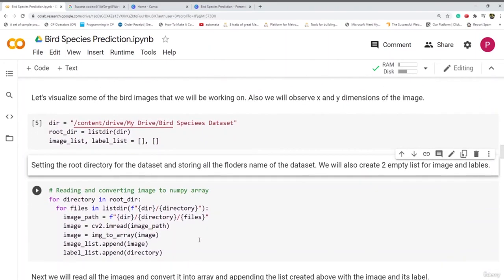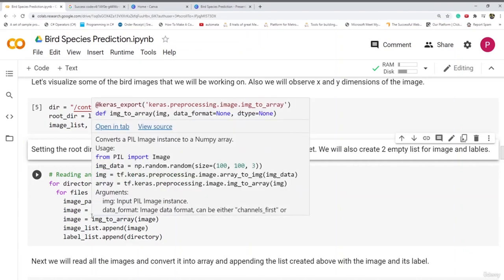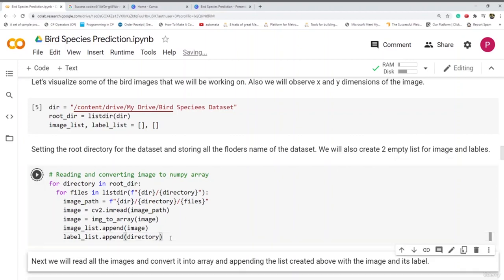After this, we are reading the images and we are converting them into an array. Similarly, we will also append to the lists created above the image and its label. Here in this for loop, you can see that we are converting it into an array, and similarly, we are appending to the lists that we have created above and adding its label to it. So let's run this.